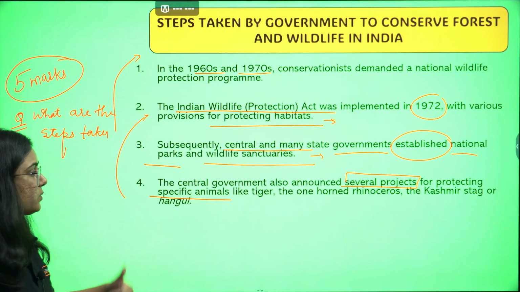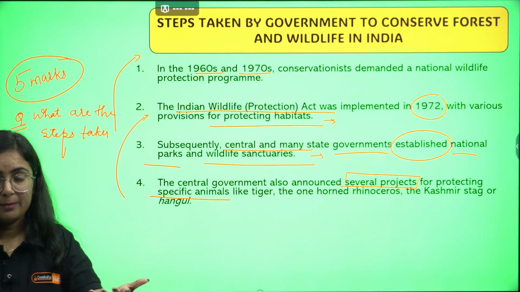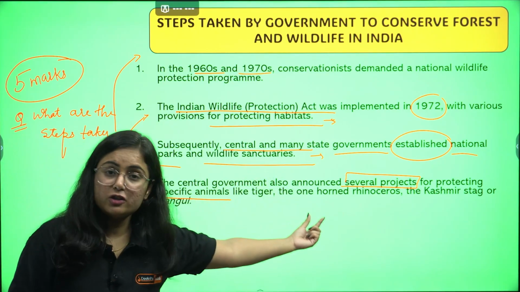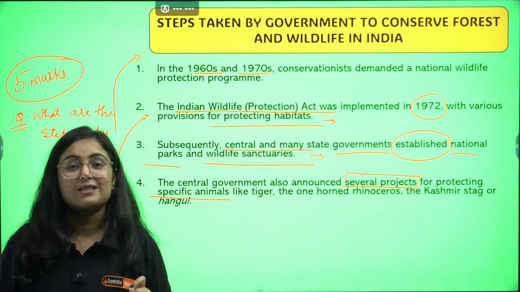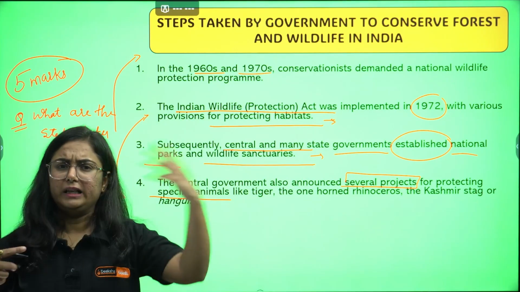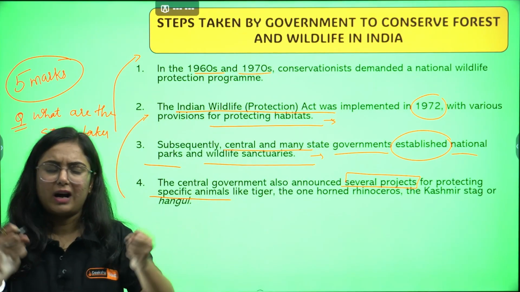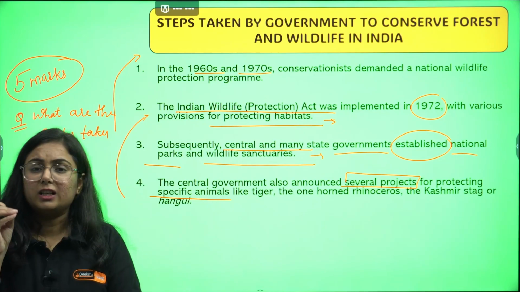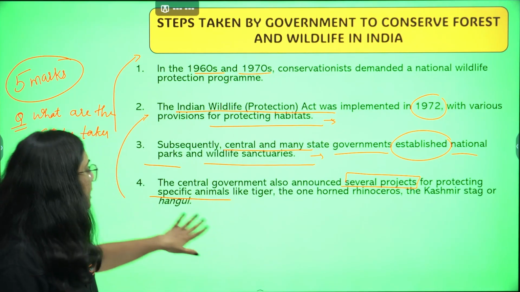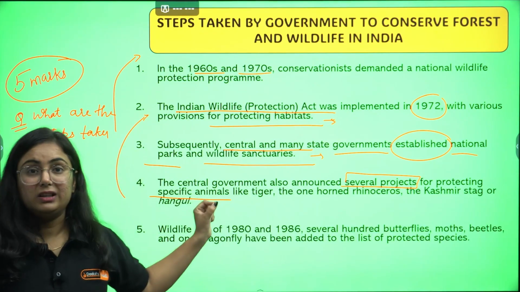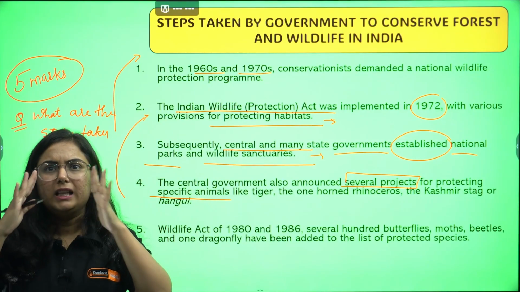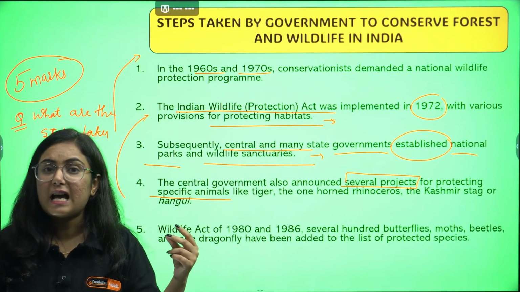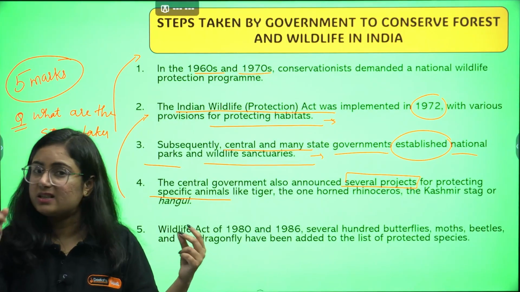And those projects were like Project Tiger, a project for the one-horned rhinoceros, Project Kashmir stag, that is referred to as Hangul, Indian bustard, Indian elephant, and many more, wild ass, etc. So certain projects were started by the government. The next point is that there was a need to increase the species, because there are multiple species and to recognize them in one single point is difficult.